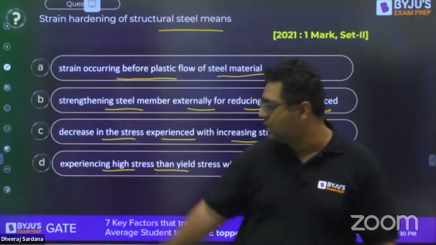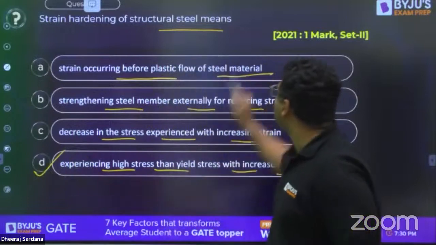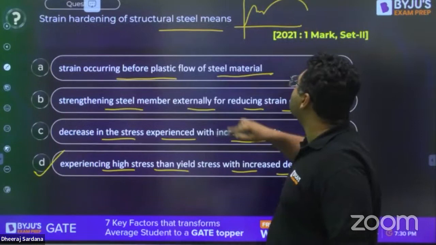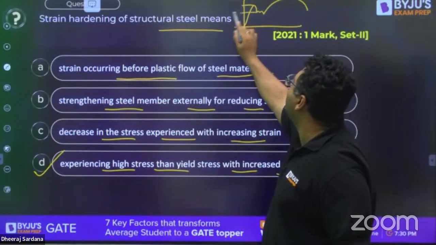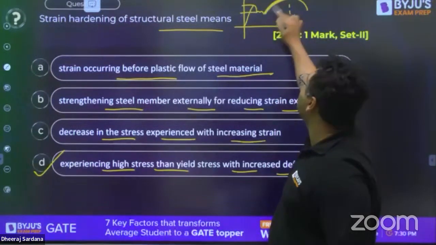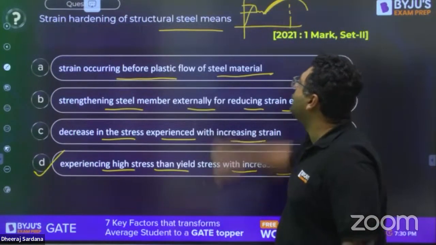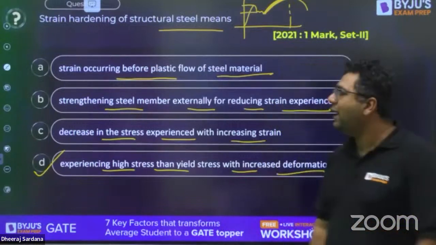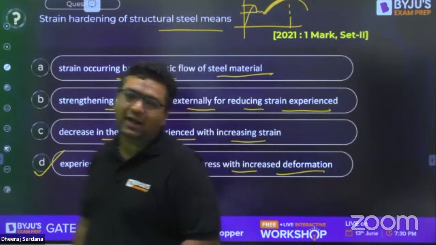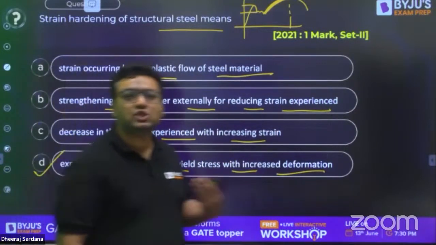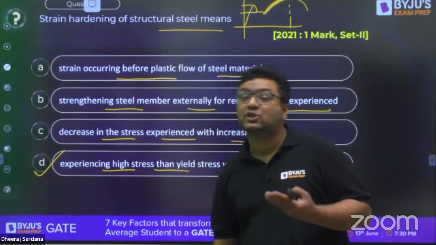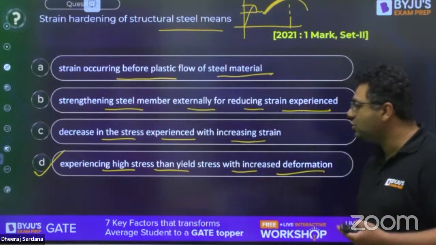Harshit is also saying D, and the answer is D only, because when you see the stress strain diagram, it is coming like this. Here is the upper yield point, lower yield point, and then it is going to be the ultimate point. So this is going to be the strain hardening region. Here, obviously, stress is going to be more than the yield stress. And the reason behind that, I feel you are aware, is that whenever we talk about the strain hardening region, the internal resistance of the material increases because of increase in dislocation movements. So the answer is going to be D.